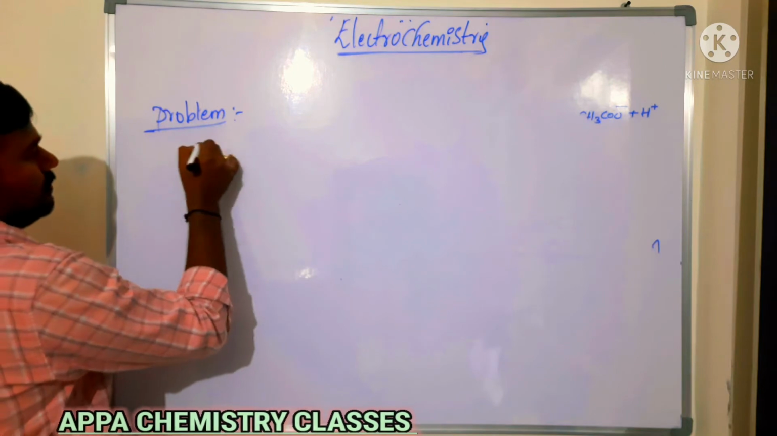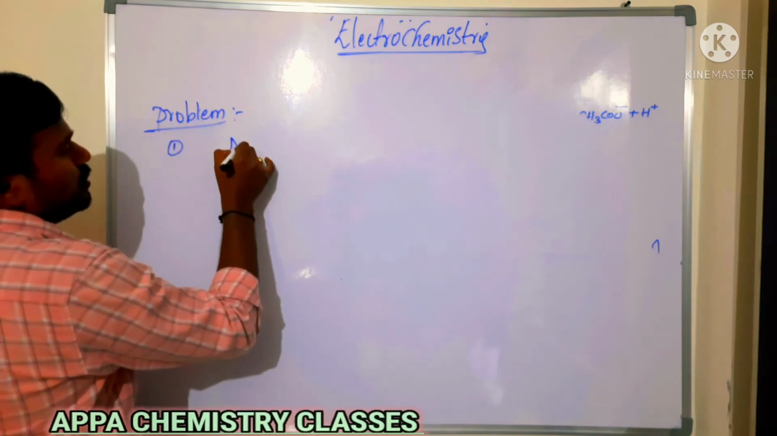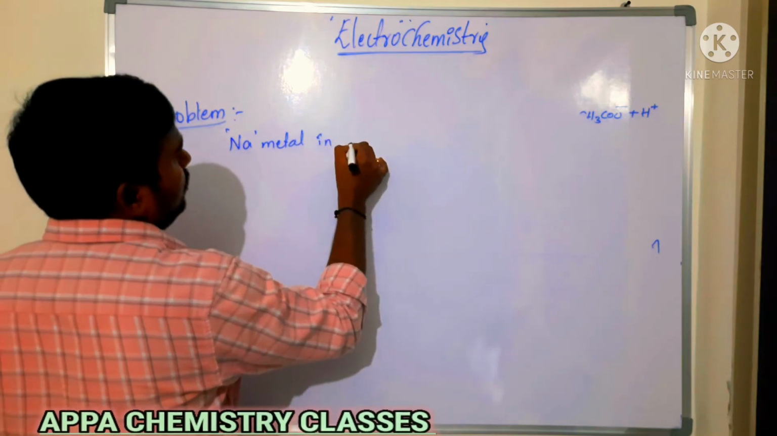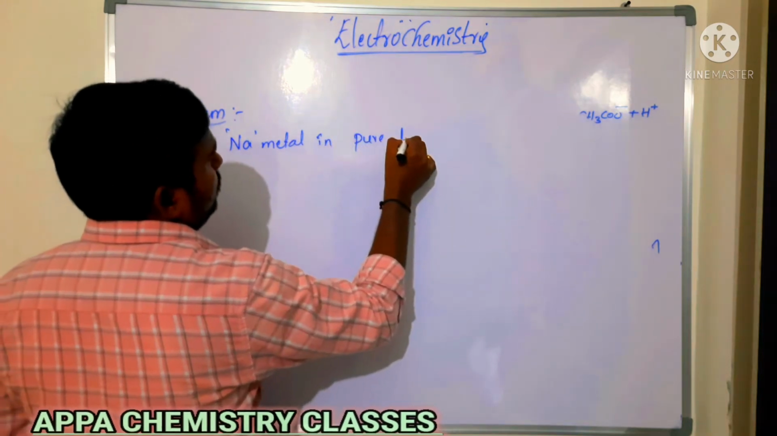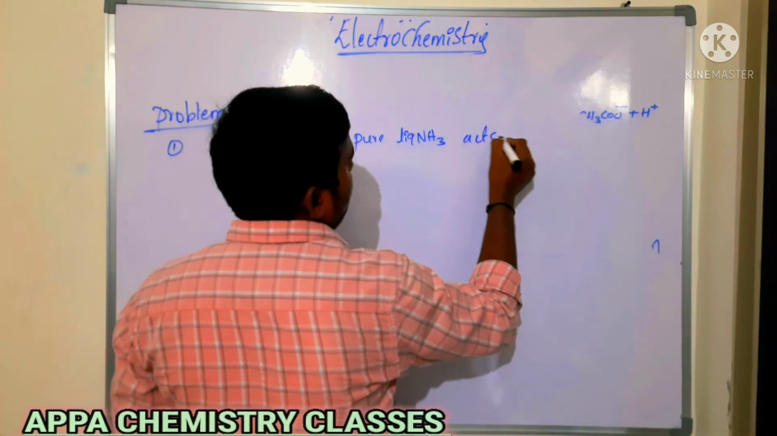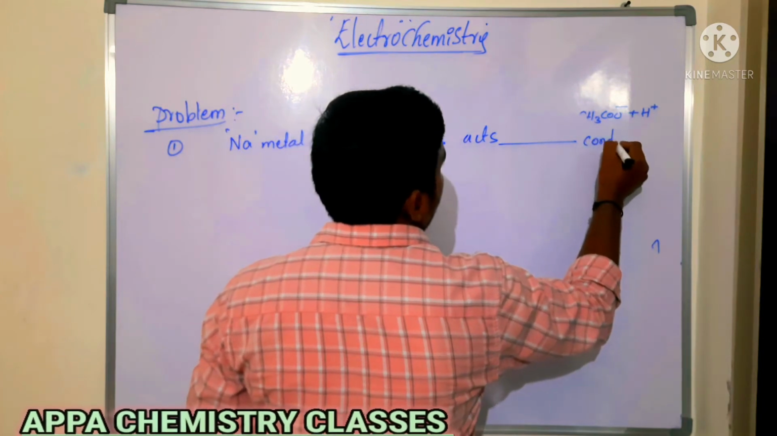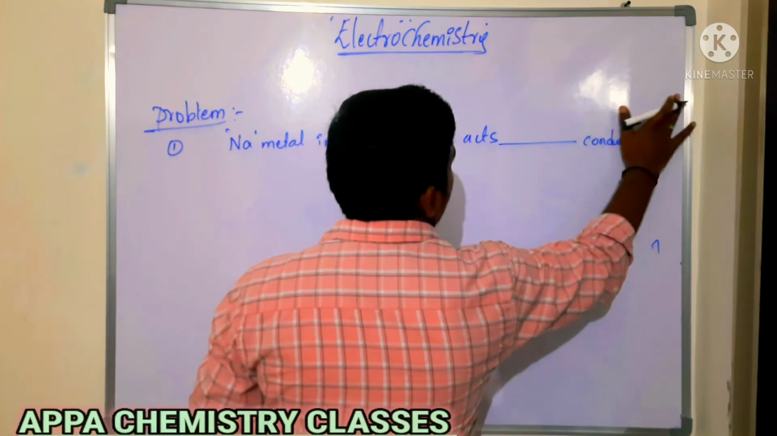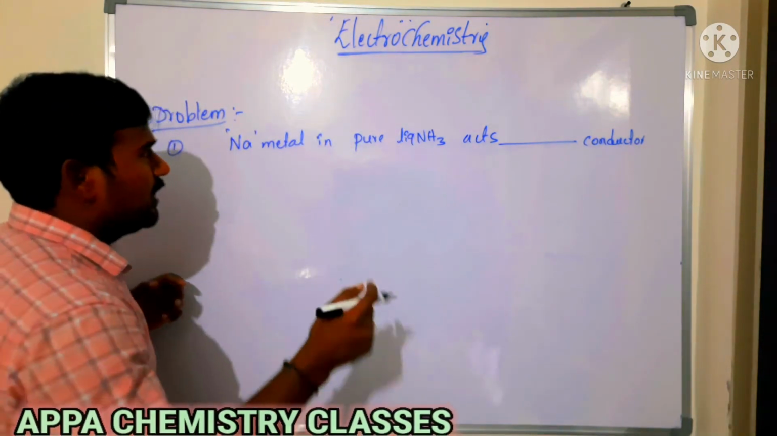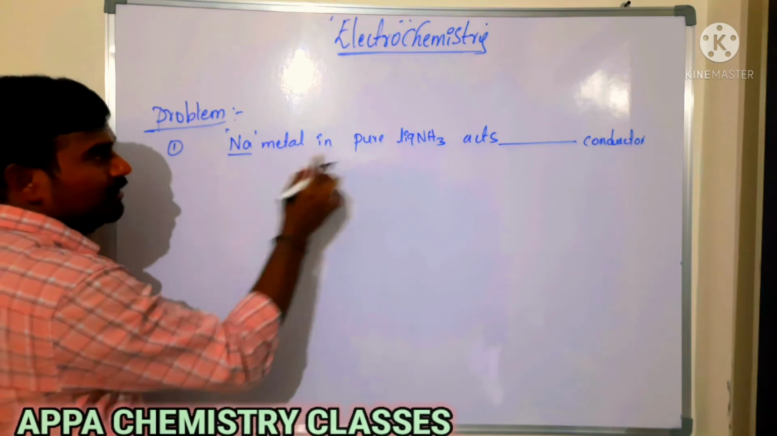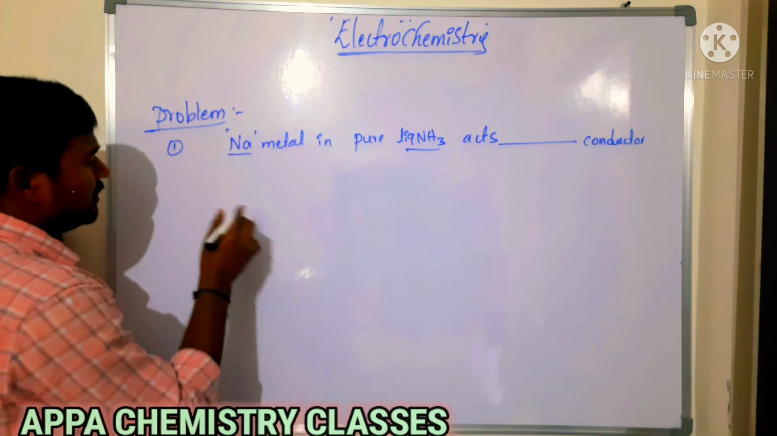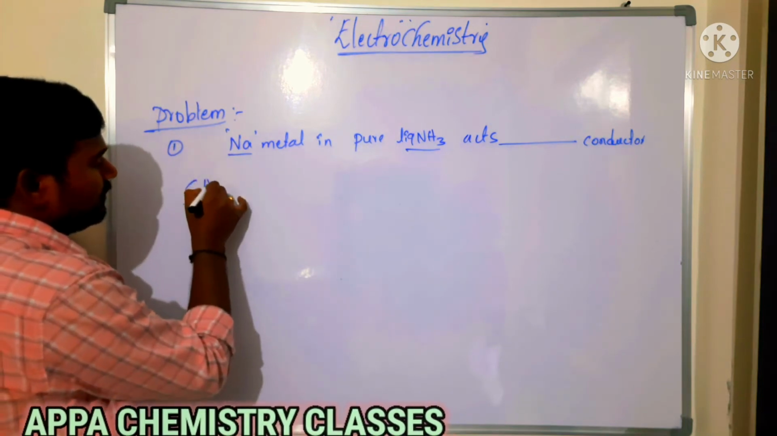Now here my question is: sodium metal in pure liquid ammonia acts as a dash conductor. Which type of conductor will it act as? It may be an electronic or an electrolytic conductor. Metal is there, so electronic. Here liquid is there, so electrolytic. Which type of conductor? To explain that, see here once.